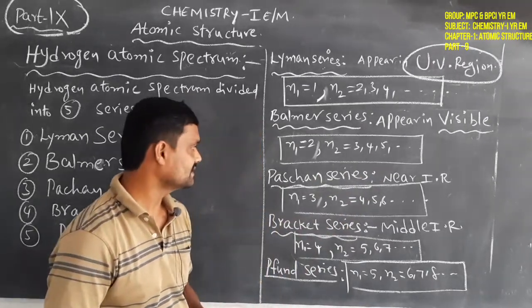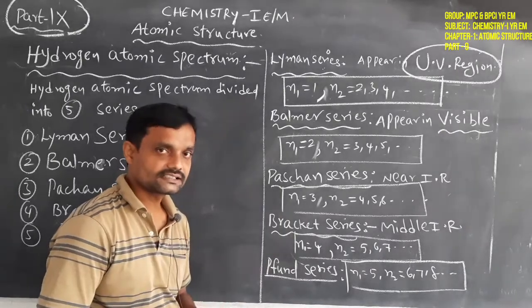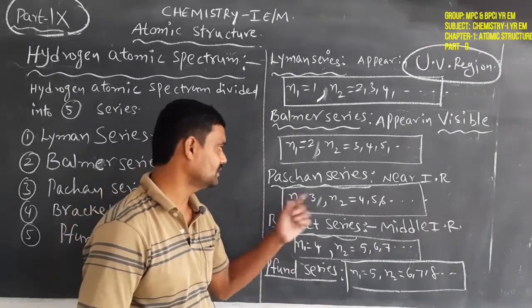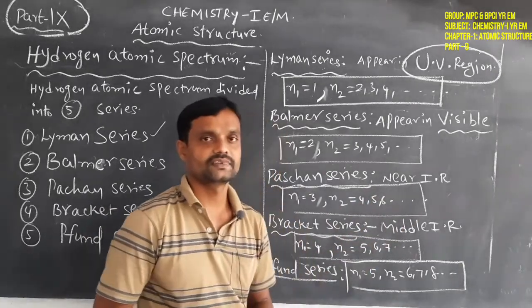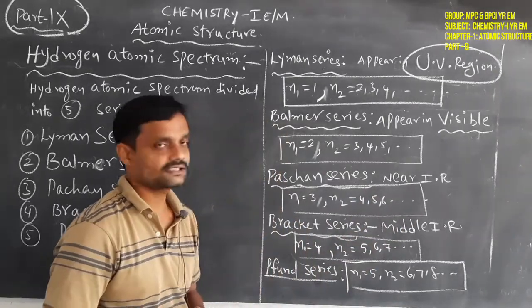So for the Paschen series, N1 is 3 and N2 starts from 4, 5, 6, 7 and so on. This is about the Paschen series.